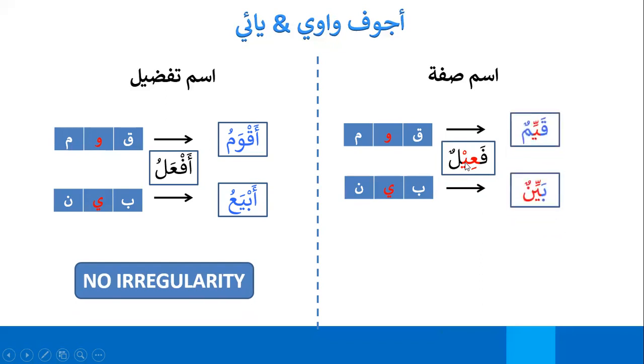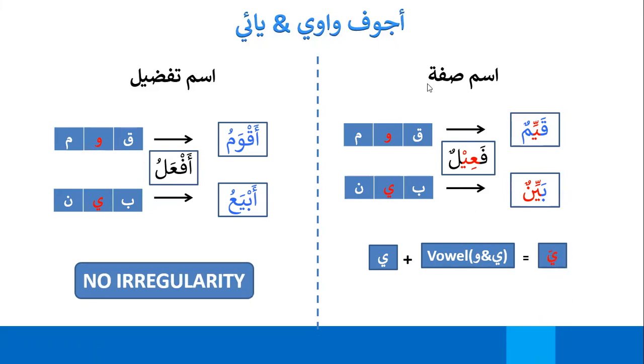Let's see. So qayyimun and bayyinun. So both these vowels, ya and waw, when they met the container letter ya, I think I should write the container letter on top. So vowel of the middle letter and ya of the container letter. I'll add it in the PDF. When they meet, they become ya with shadda. And they also have a kasra in the end. I'm going to put a kasra also over here. So the waw or ya, when they meet the container letter ya, which is in fa'ilun, they will become ya with shadda and kasra.